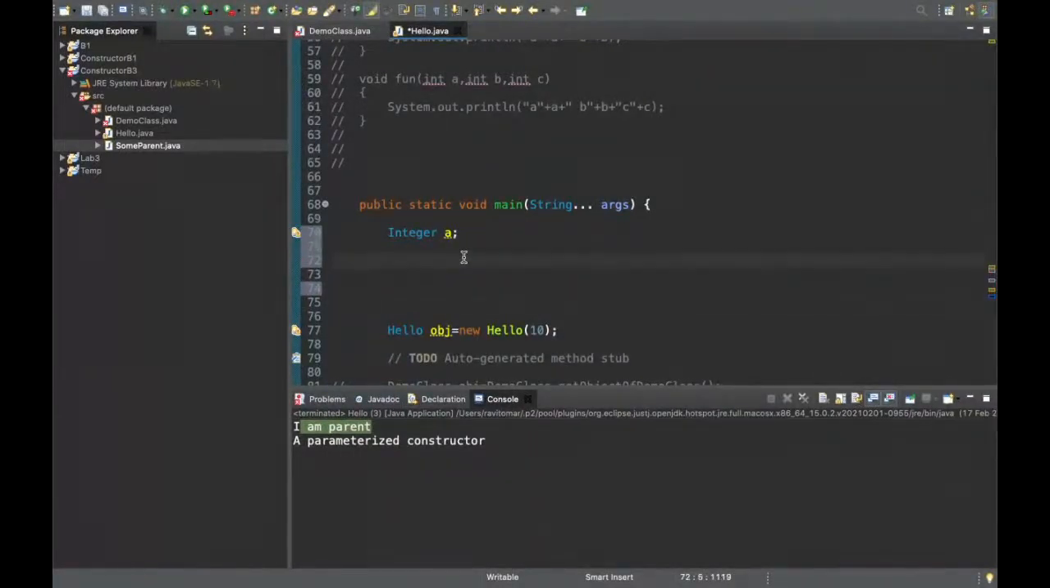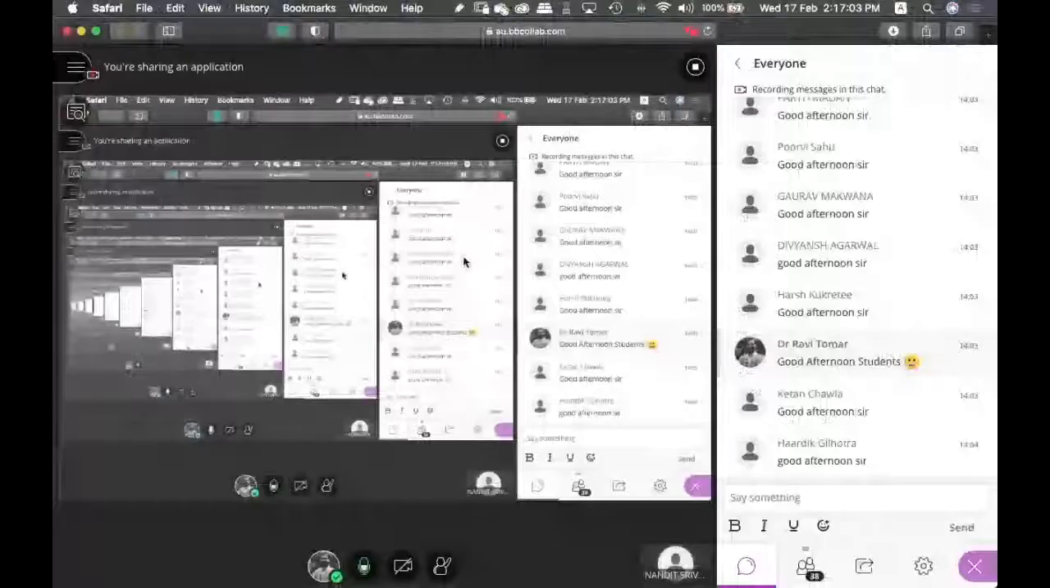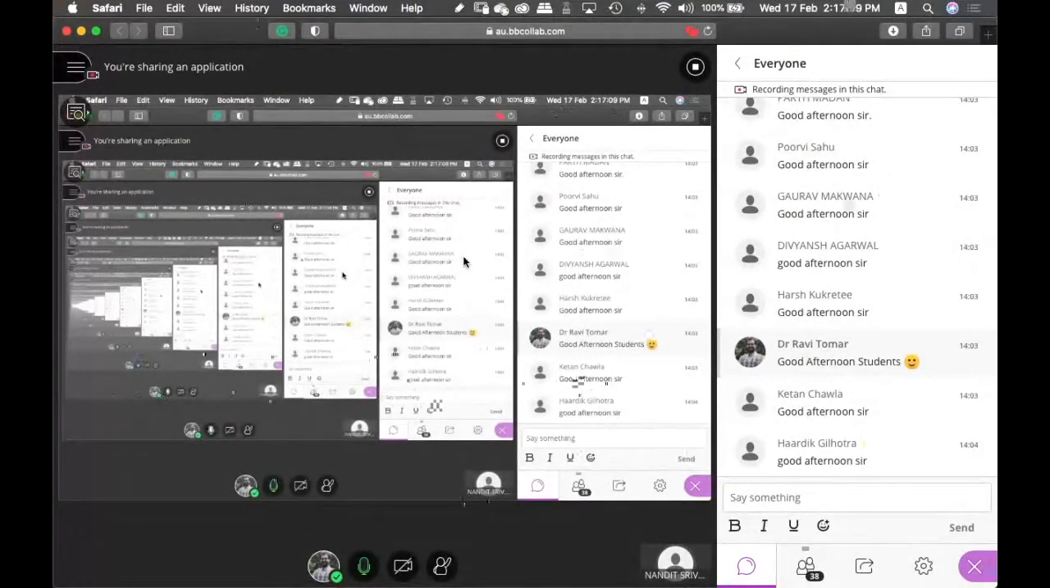Yesterday we saw this pass by value and pass by reference thing, yes or no? The difference between pass by value and pass by reference, and how this affects Java.